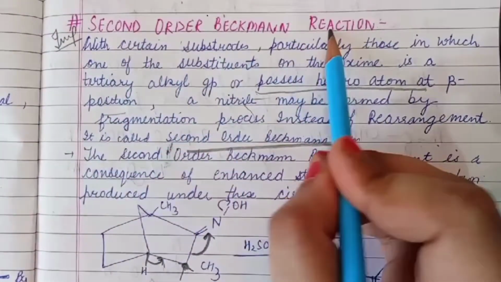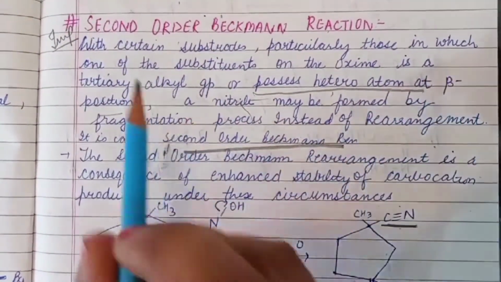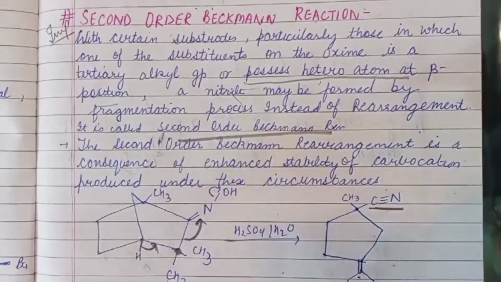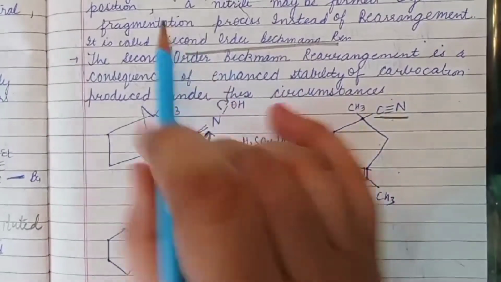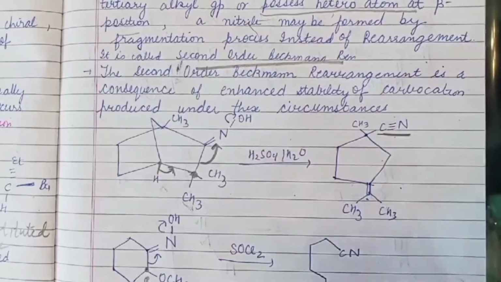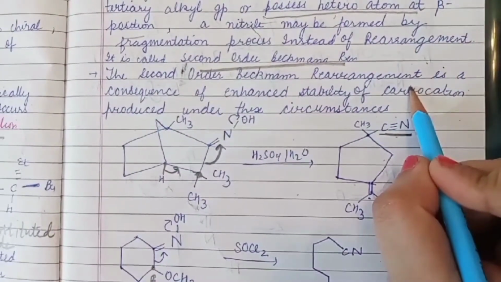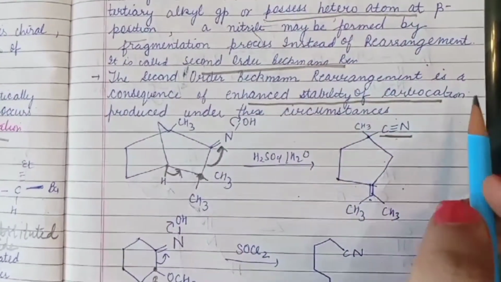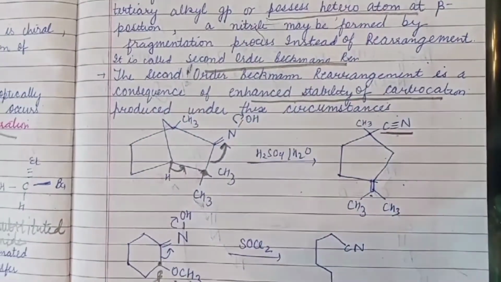Now next is the second order Beckmann reaction. There are certain substrates, that is certain ketoximes, in which one of the substituents attached on the carbon atom is either a tertiary group or possesses a heteroatom at the beta position. In that case, a fragmentation process occurs instead of rearrangement, that is, fragmentation dominates over rearrangement. The second order Beckmann rearrangement is a consequence of the enhanced stability of the carbocation.